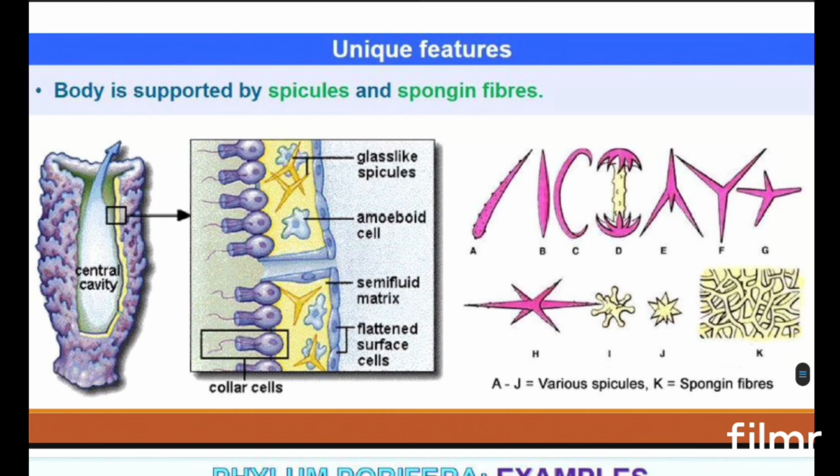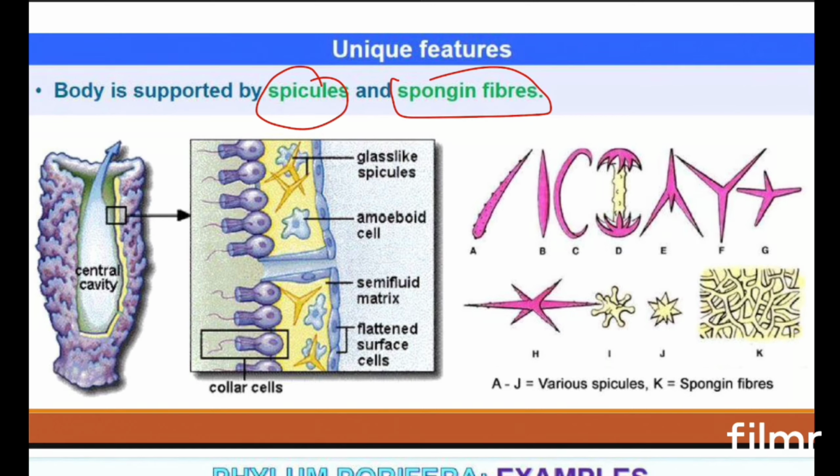The body of sponges is somewhat hard in structure. You can see other structures, mostly of calcium carbonate in nature, called spicules, which are very hard. Spicules and spongin fibers are present inside their cells, which make them really hard.